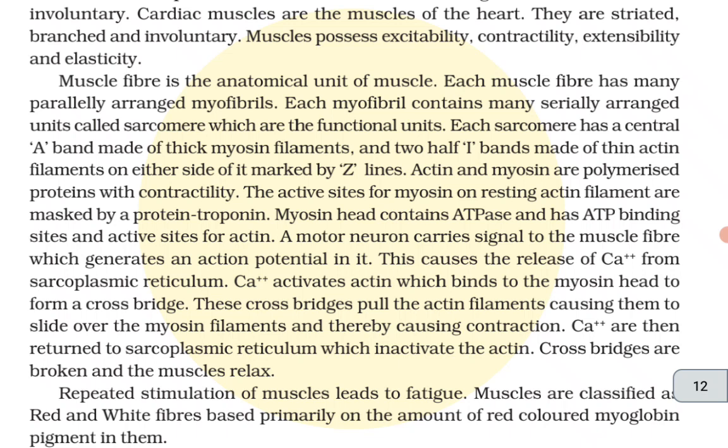with contractility. The active sites for myosin on resting actin filament are masked by a protein, troponin. Myosin head contains ATPase and has ATP binding sites and active sites for actin. A motor neuron carries a signal to the muscle fiber, which generates an action potential in it. This causes the release of Ca2+ from the sarcoplasmic reticulum. Ca2+ activates actin, which binds to the myosin head to form a cross bridge.